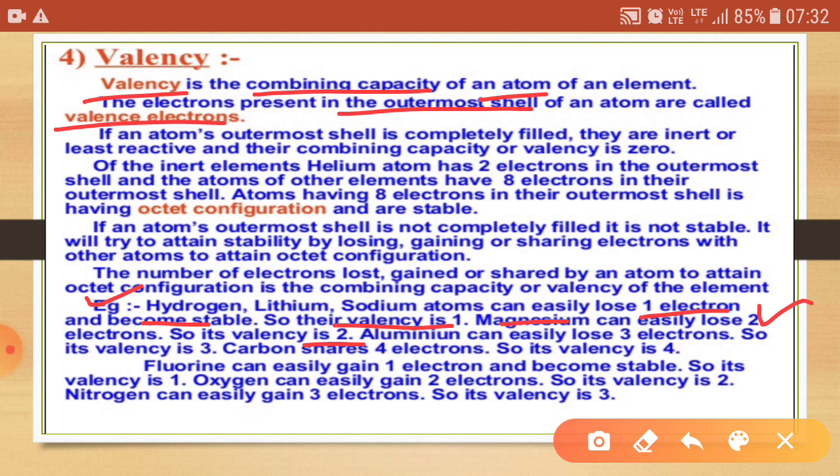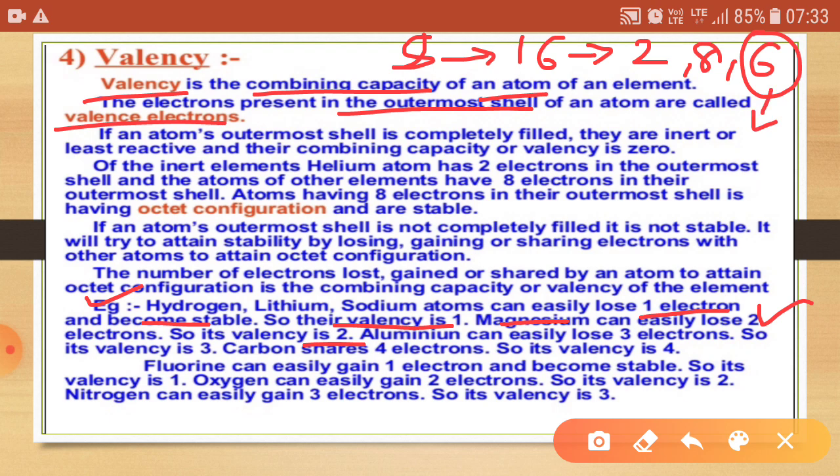But what about atoms with a higher number of electrons in the outermost shell, like sulfur, having atomic number 16 and electronic configuration 2, 8, 6? Now we can calculate the valency as 8 minus the outermost electrons. 8 minus 6 outermost electrons means 2.